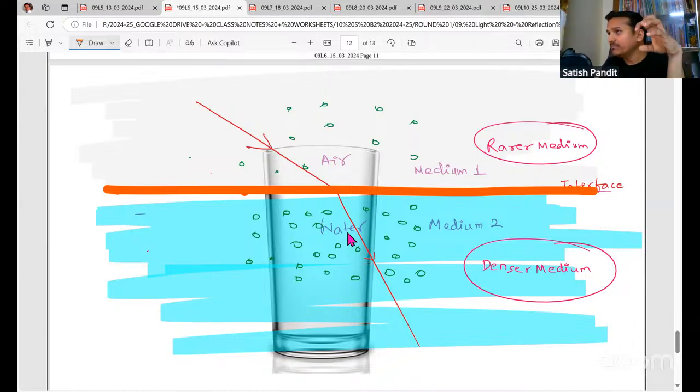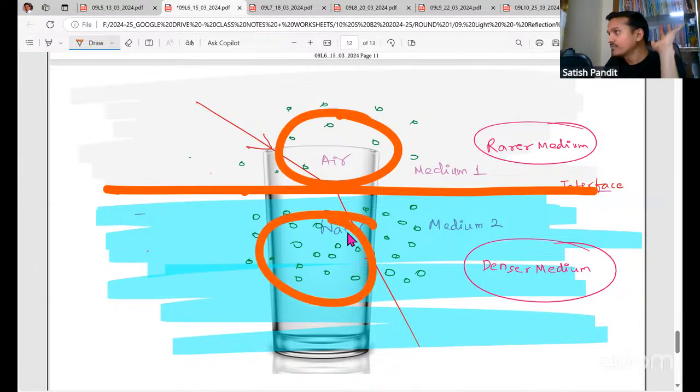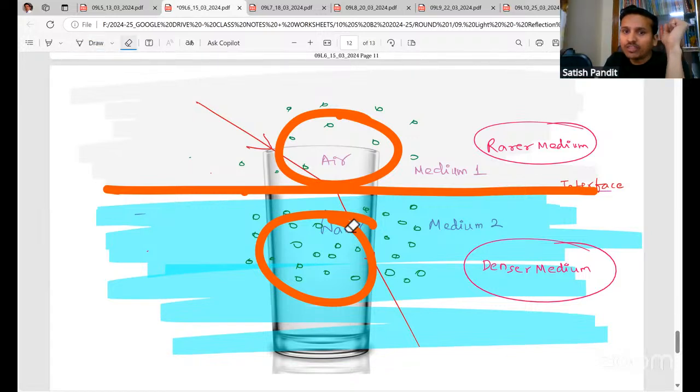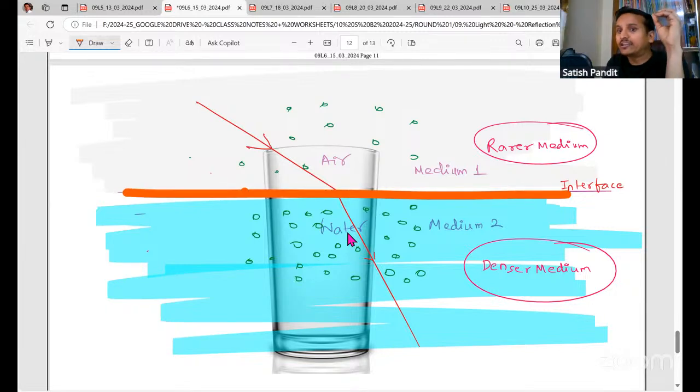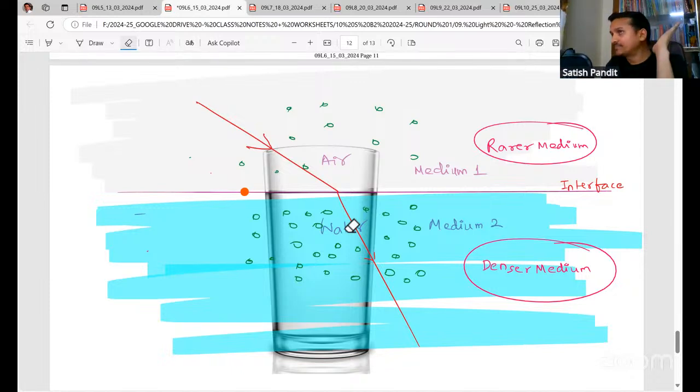That thin line is going to separate any two mediums. What is a medium? A medium is a substance through which light travels. Here one of the mediums is air, the other medium is water. So now there is a very thin line which is separating the two mediums. That thin line is called an interface. Please remember, it's an imaginary line which we are assuming, which is separating two mediums, and that is called the interface.